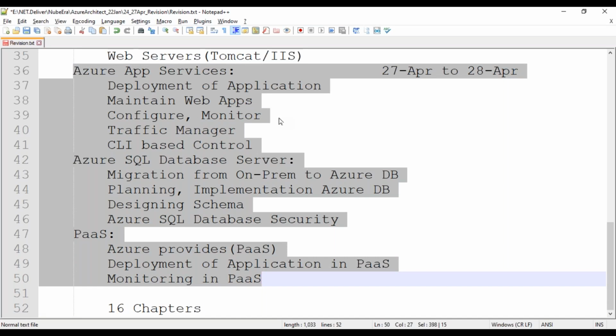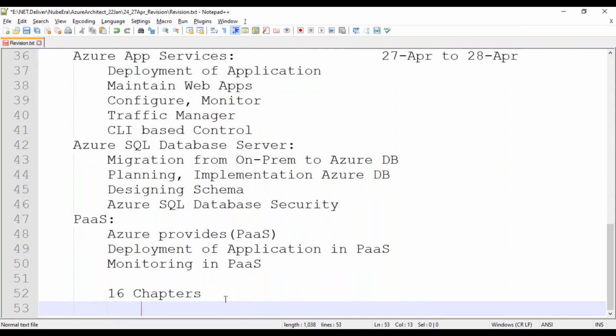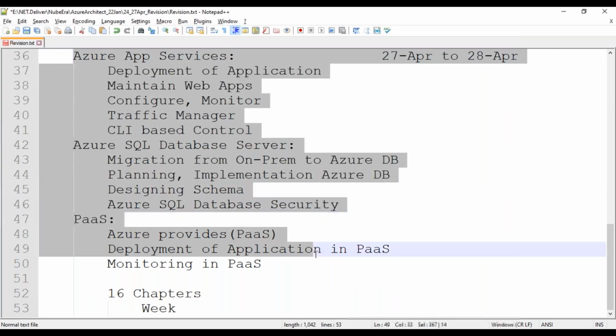I'm planning to add some future things also. First, whatever I committed to you, the 16 chapters, I'll try to finish those first. Then later I can add some extra things if you want. I just changed the hierarchy because we need to finish as early as possible. So the plan for the whole week will decide which chapters we need to cover. In this week we will try to finish these 3 chapters. We will discuss only 3 chapters this week.